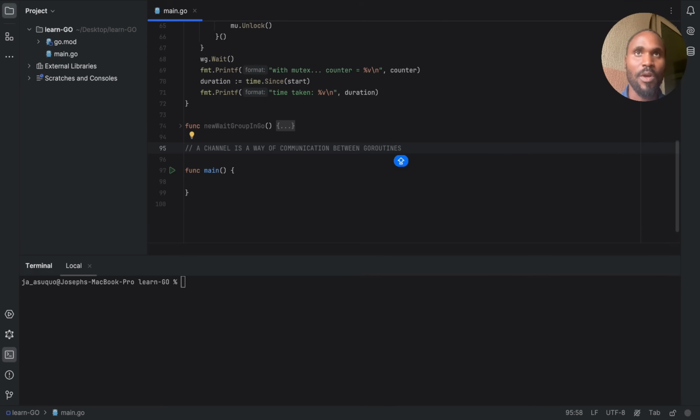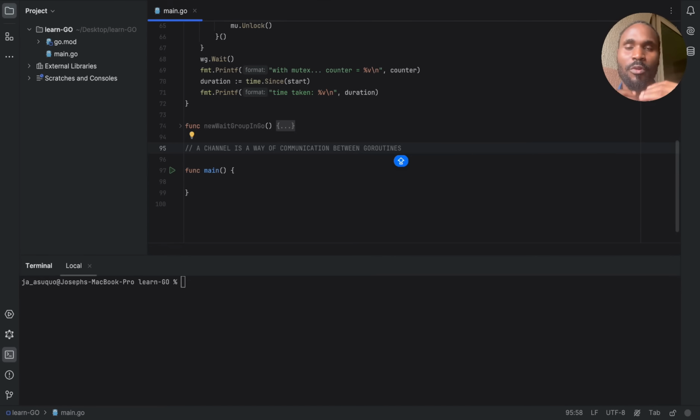We have been sending things from one Goroutine to another, and then we use wait group and mutex to block race conditions from happening. If you don't know what a race condition is, please check the previous video because it's a very important topic when it comes to Golang.